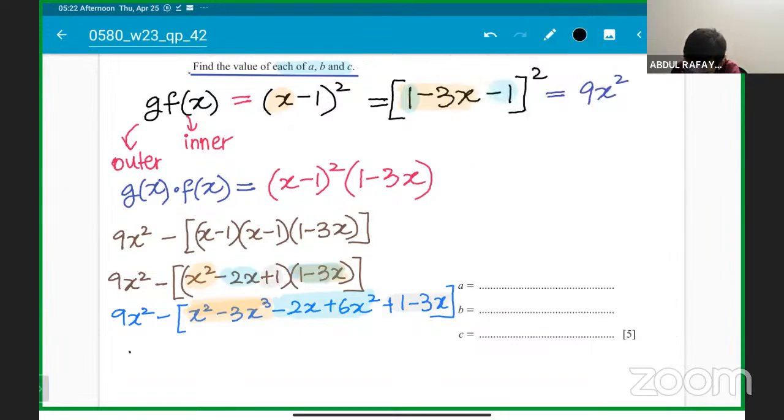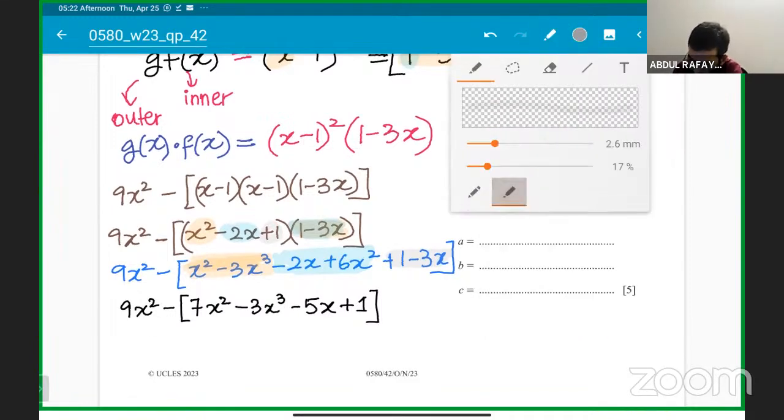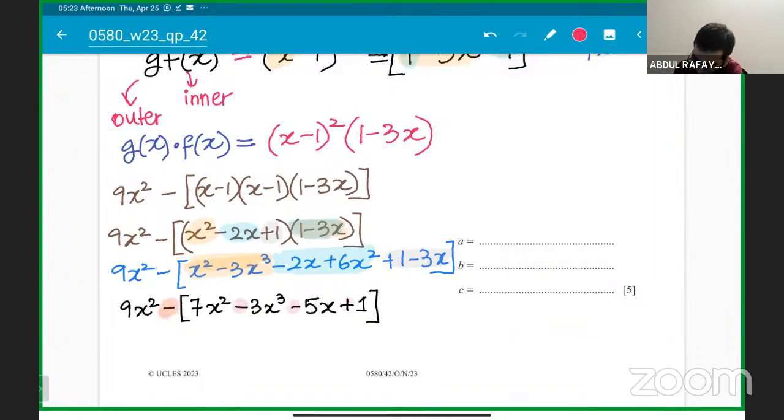So I multiplied all of them and then I'll simplify. Okay, so x square plus 6x square is 7x square. Minus 3x cube will remain as it is. Minus 2x minus 3x becomes minus 5x and 1 remains as it is. Make sure, the most common mistake that students made was basically the sign change. Okay, the sign will change, sir. So the sign will change for all of them.